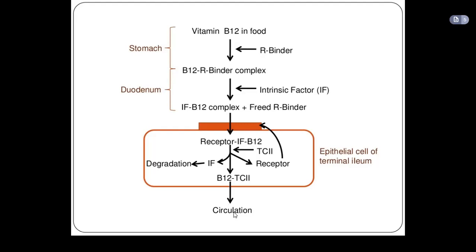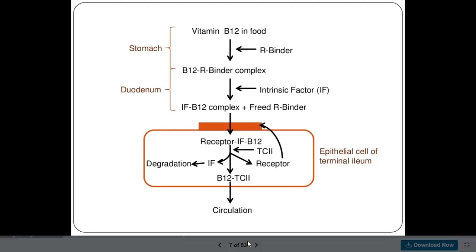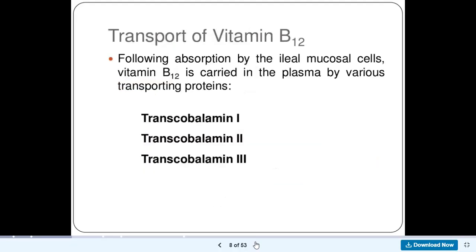But remember, we're talking about erythropoiesis, and erythropoiesis takes place where? In the bone marrow and in the liver majorly. So it means that the vitamin B12 will be carried to the liver and to the bone marrow where erythropoiesis takes place. So, transport of vitamin B12.